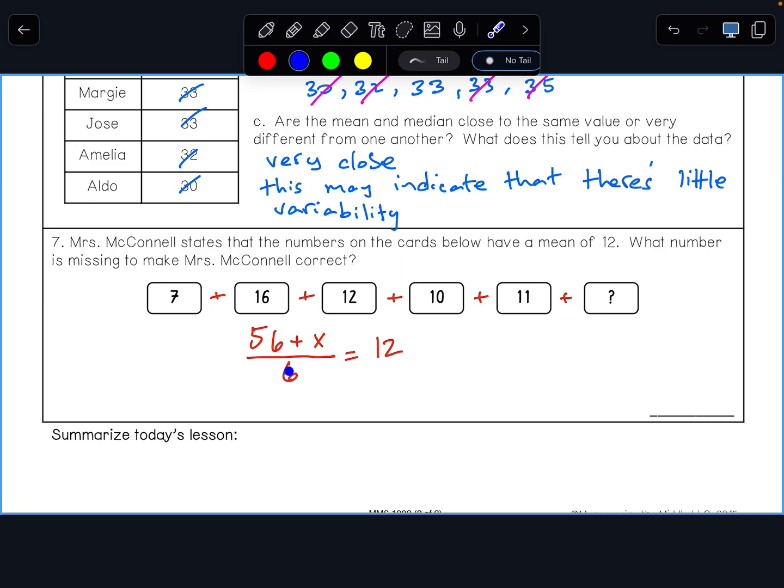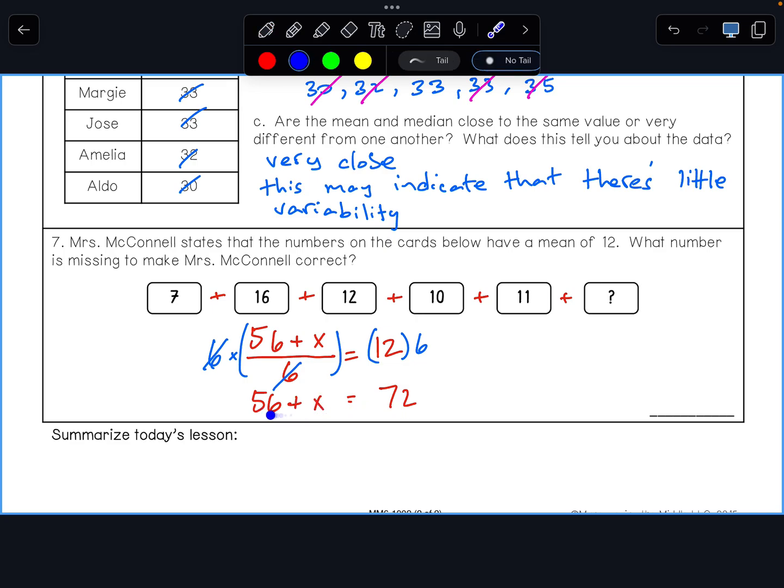So let's work backwards. The last thing I did was divide by 6. So I'm going to do the opposite of that. I'm going to multiply by 6, and that's going to cancel that out. I multiply 12 by 6, and I get 72. So what that means is if I skip that last step of dividing by 6, then you'll have 56 plus some number gets you 72.